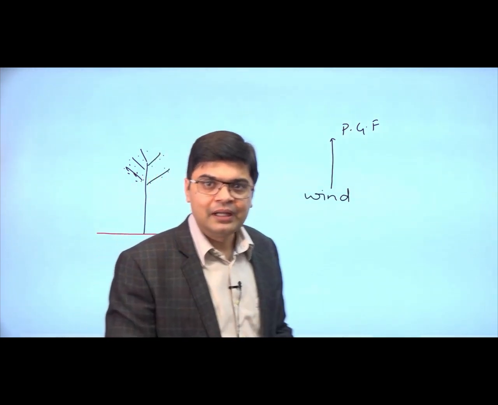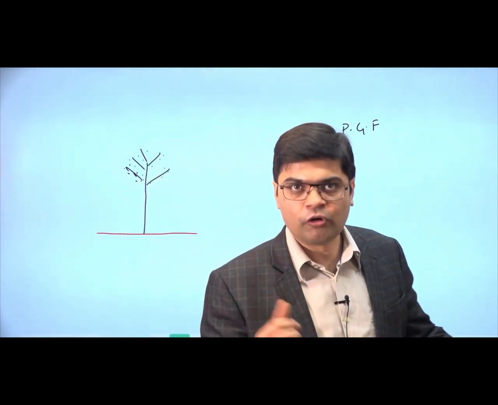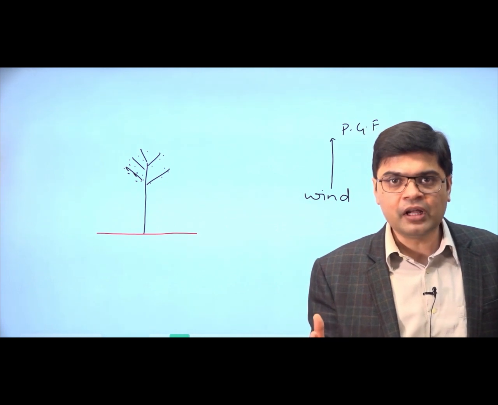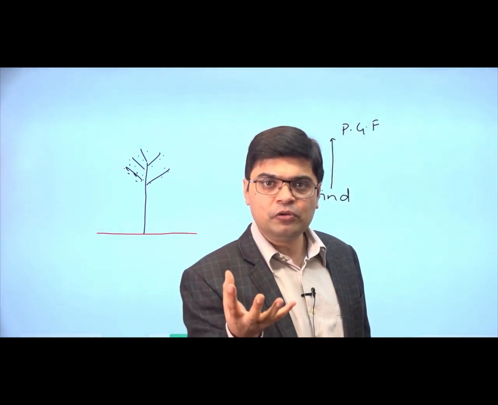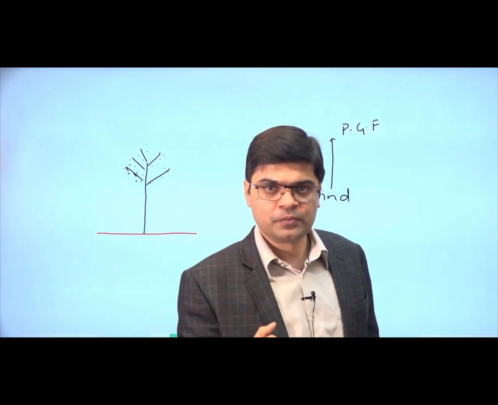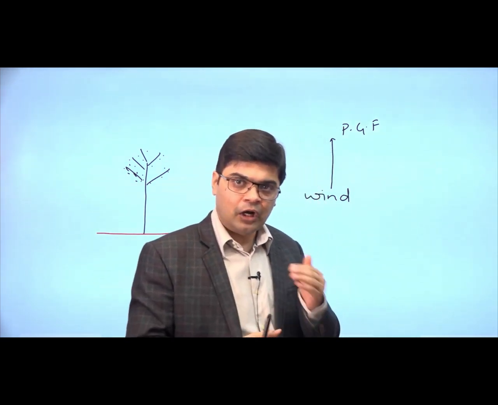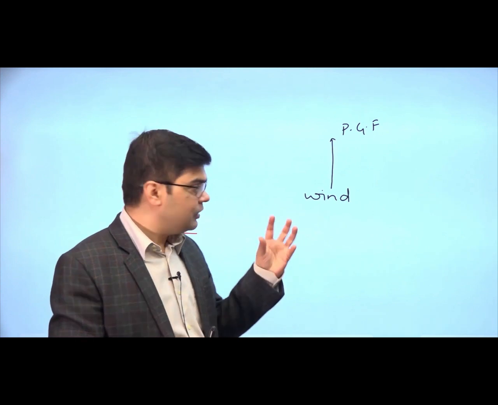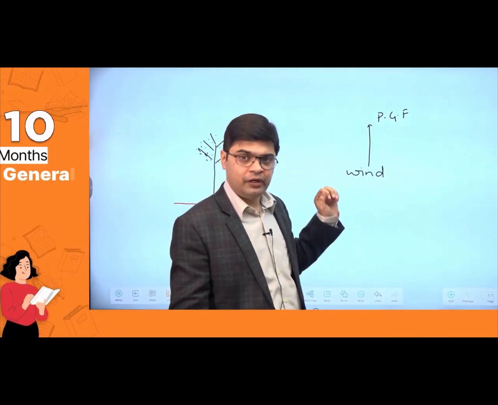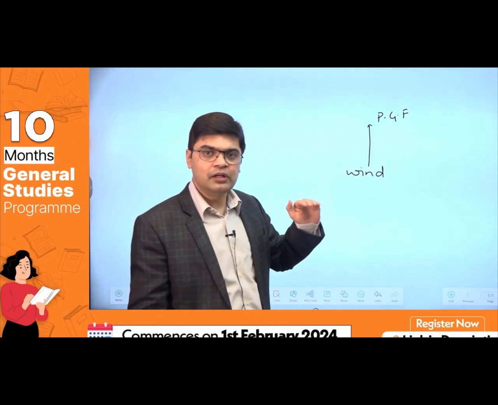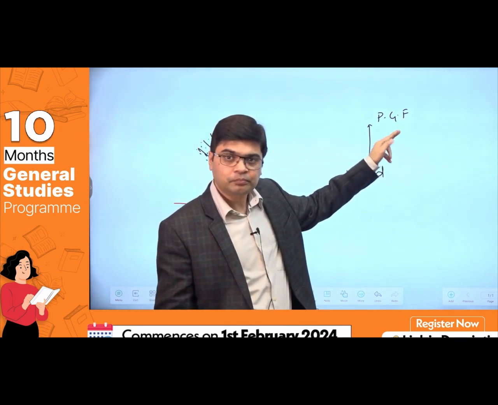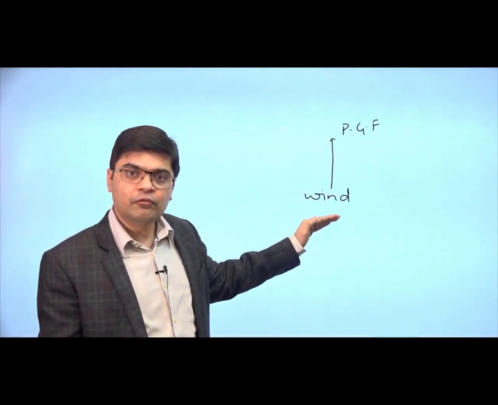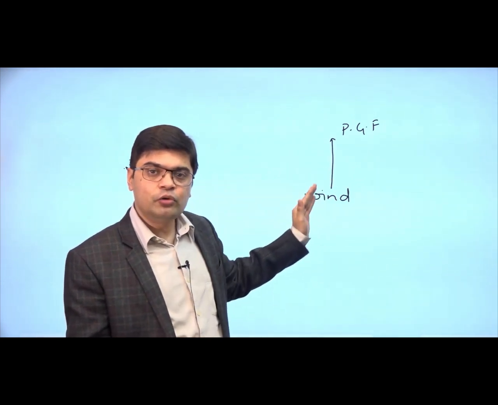For example, if I look at a cyclonic storm, in a cyclone, there is a very strong low pressure, and this low pressure is able to suck up the winds with a lot of force. Now, the wind acquires a lot of speed, and then this wind forms the cyclonic wind. Okay, so one factor that influences the speed of the wind is pressure gradient force. Other than the pressure gradient force, one of the factors that is going to influence the speed of the wind